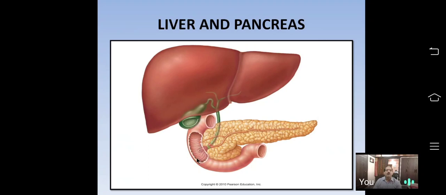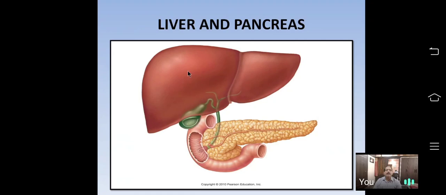When there is no food in the duodenum, the bile produced from the liver is stored in this green colored sac, called the gallbladder.